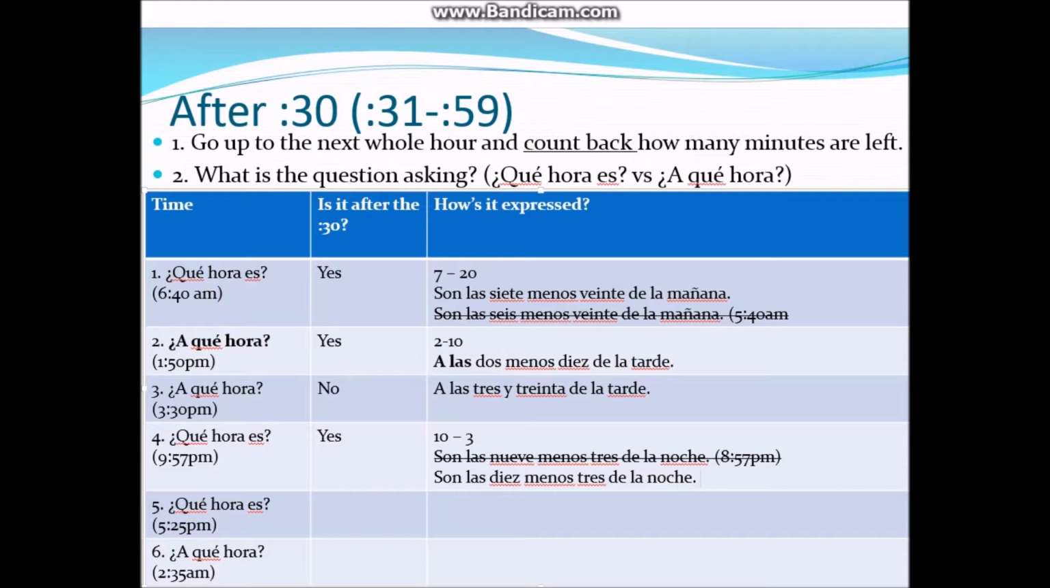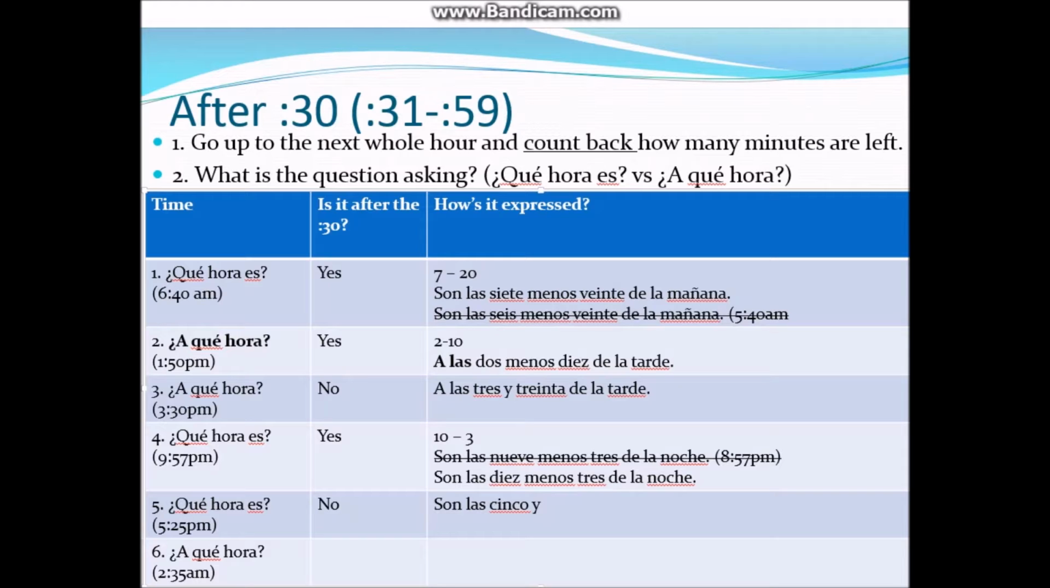Let's look at number 5. ¿Qué hora es? 5:25 p.m. is what we're prompted. Is it after the 30? No. So if it's after the 30, can we go up to the next whole hour? No. So we just express the time. We need a response. So ¿qué hora es gives us what reply back that we're focusing on right now? Son las 5 y we need to know what 25 is. What's that?